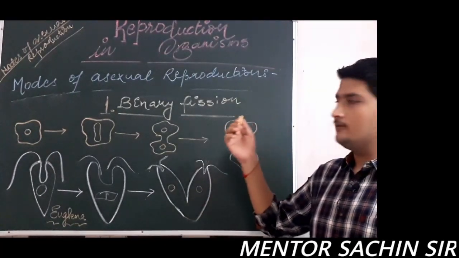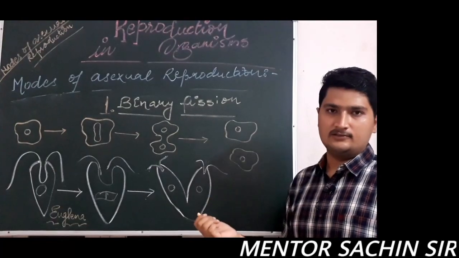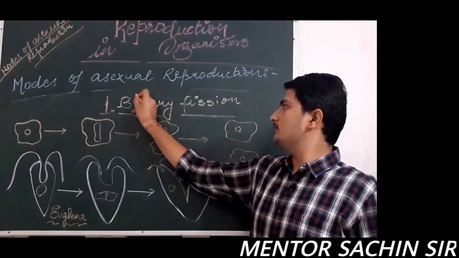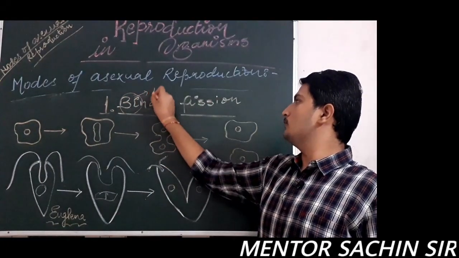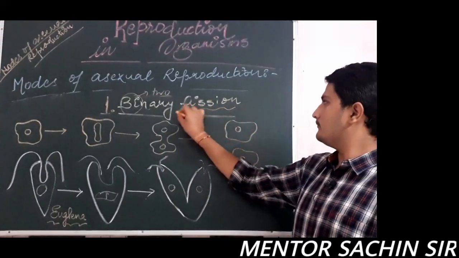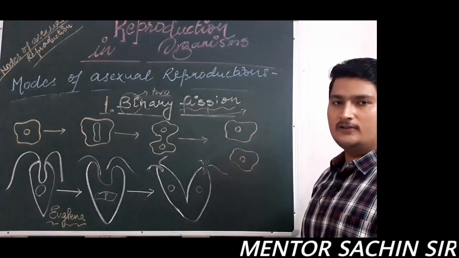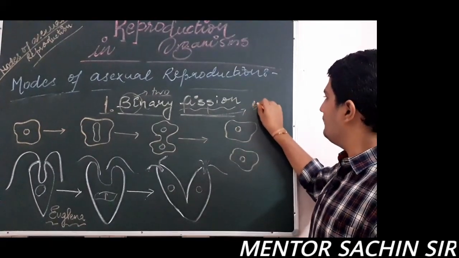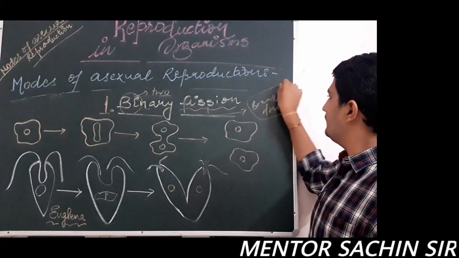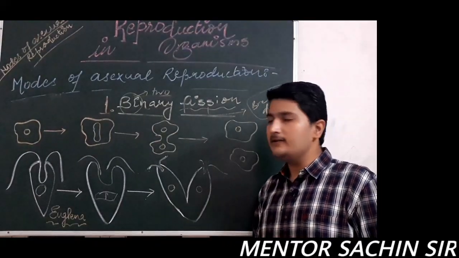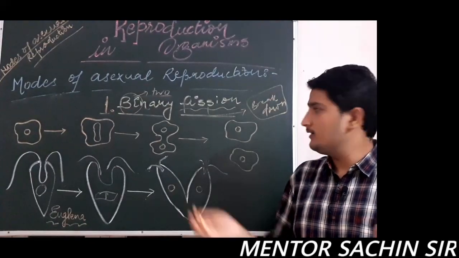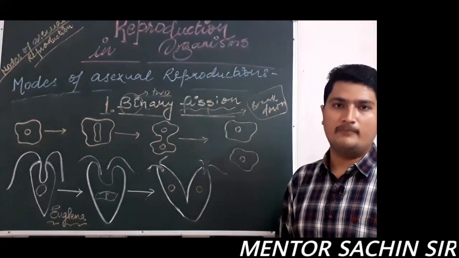What is binary fission? Binary fission is a mode of asexual reproduction. The word binary fission is derived from two words. First is bi. What is the meaning of bi? Bi means two. And fission, what do you mean by the word fission? Fission means breakdown. किसी भी चीज का टूटना, breakdown of anything. Breakdown of anything is called fission. So, binary fission means breakdown of one thing into two things, because bi means two and fission means breakdown.